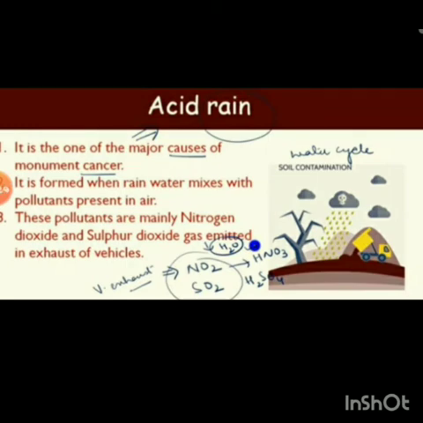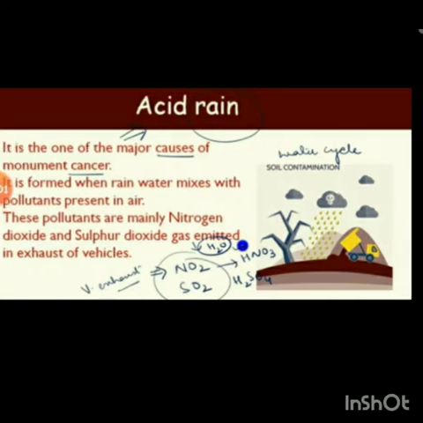Then the acid rain. It is one of the major causes of monument cancer. It is formed when rain water mixes with pollutants present in air. So when the rainwater mixes with the pollutants which are present in the air, it causes acid rain. As you all know, Taj Mahal, yes, it is also a monument, and it is defaced due to this acid rain. These pollutants are mainly nitrogen dioxide and sulfur dioxide gas emitted in exhaust of vehicles.